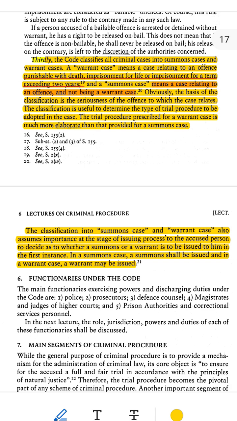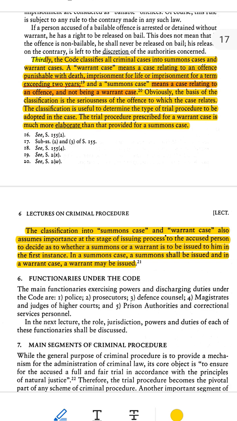Key differences between summons case and warrant case. Seriousness of crime. Summons case, less serious crimes. Warrant case, very serious crimes. Punishment involved. Summons case, less than 2 years of imprisonment. Warrant case, more than 2 years, life imprisonment or death. What is issued? Summons, notice to appear in court. Warrant, order to arrest the accused. Type of trial. Simple and quick, detailed and elaborate.